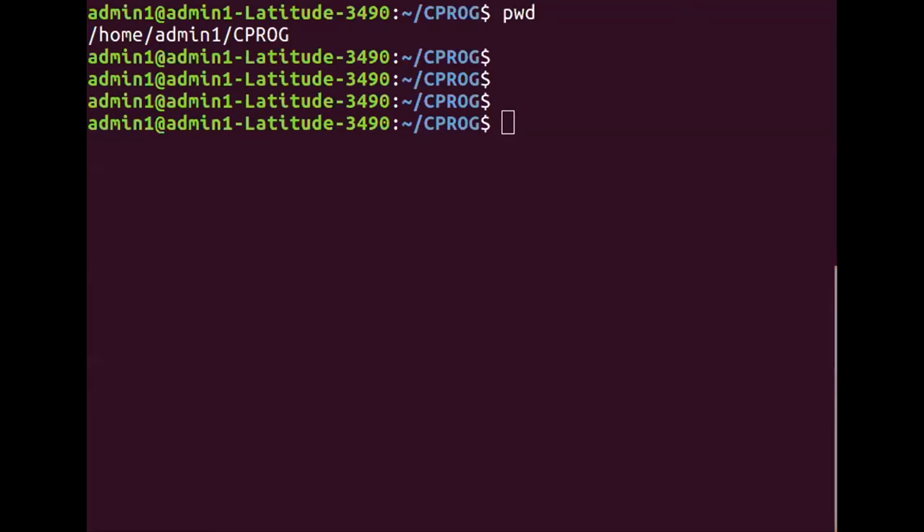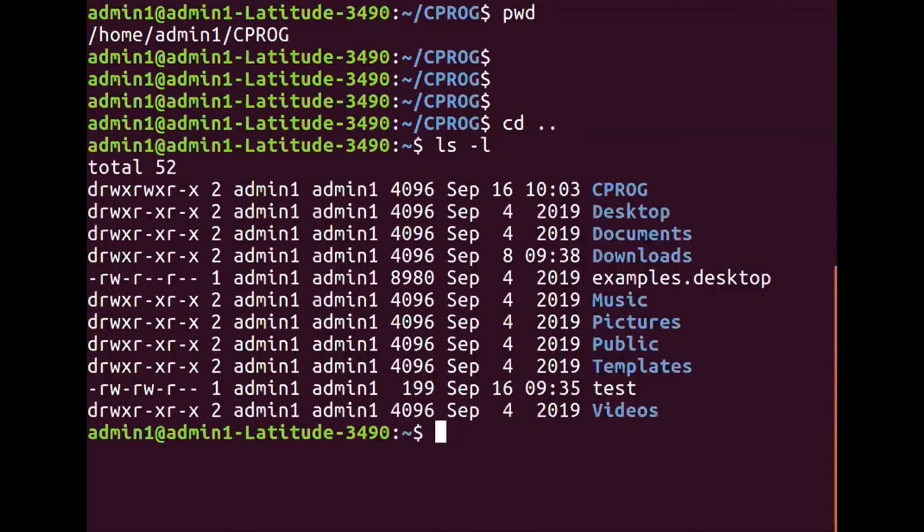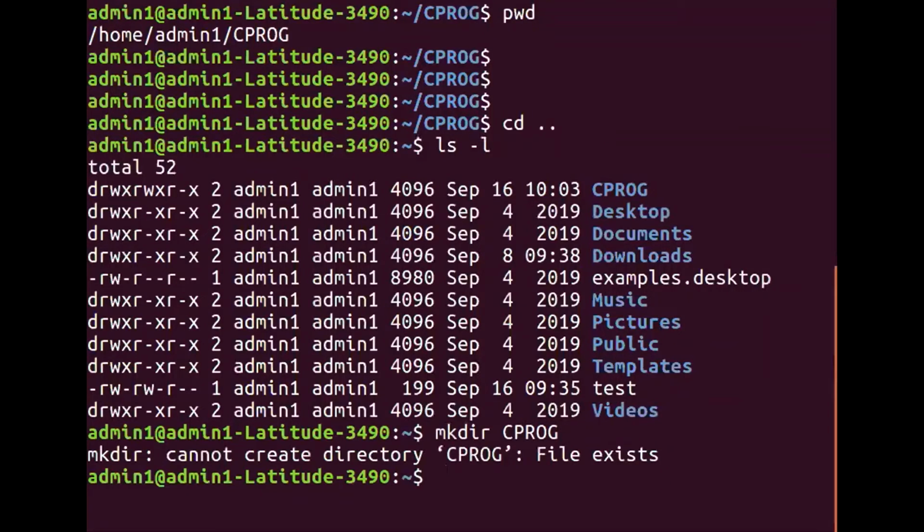There is another doubt. Can we have two directories with the same name? No, you cannot have it. Okay, see, we'll just try it out. It's very simple, right? So I have now a directory called cprog. So I'll just once again say mkdir cprog. It says cprog already exists, so you cannot do it. You are a programmer, you should know what you are doing.